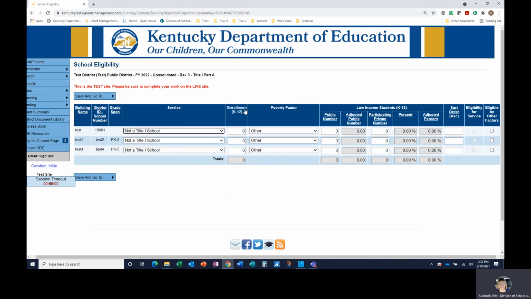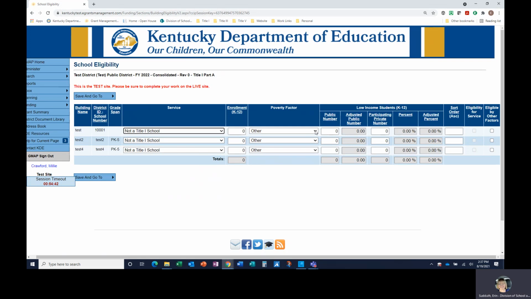Next, enter the K through 12 enrollment numbers for each A1 school. Please enter 0 for non-A1 schools such as alternative education programs and preschools not being served, as this field should not be left blank.